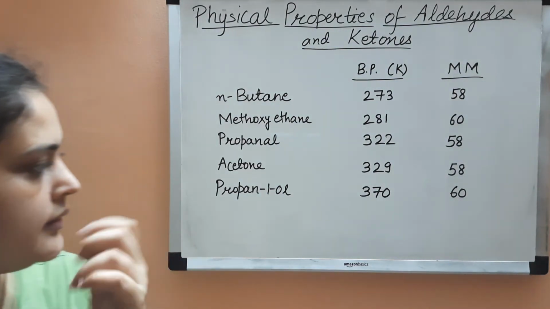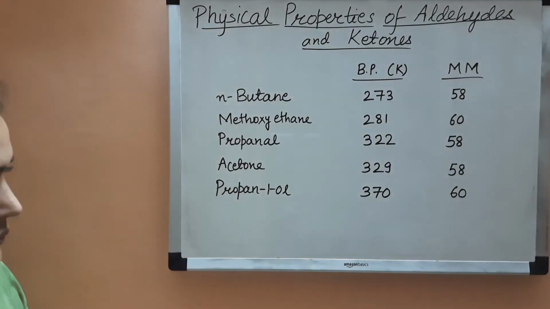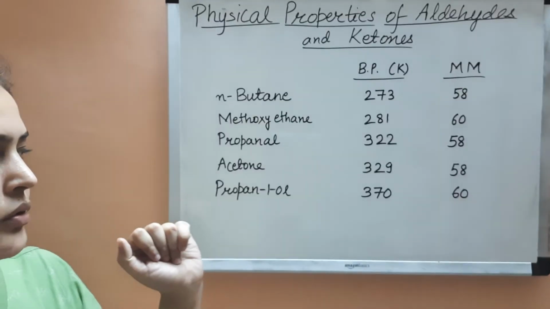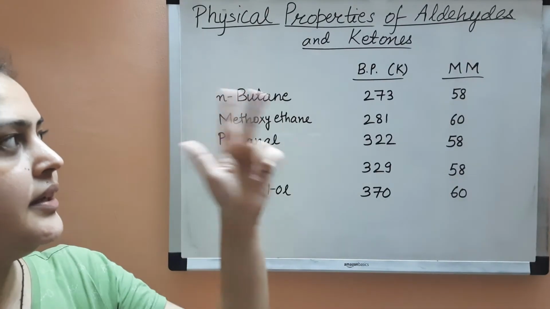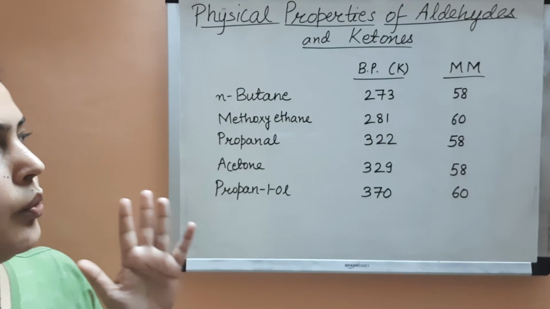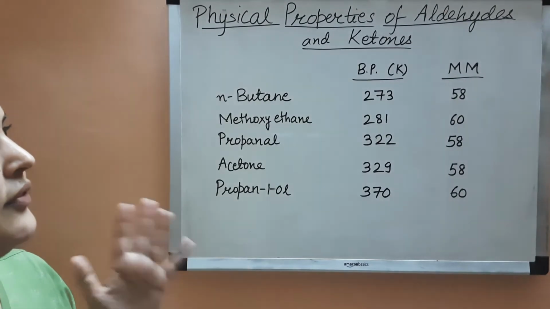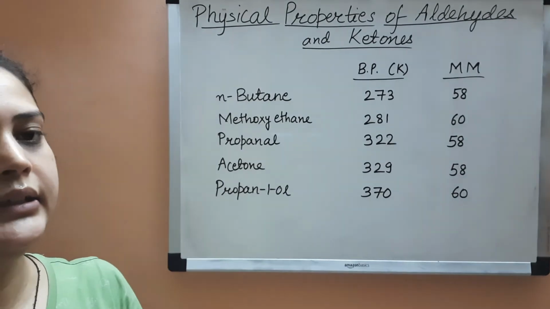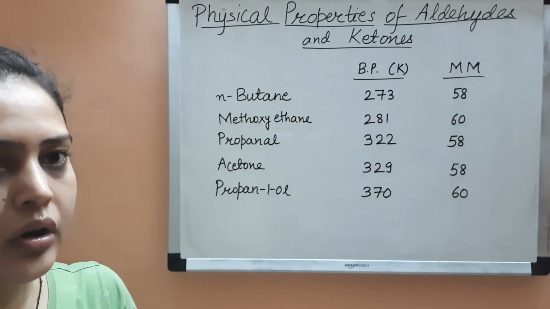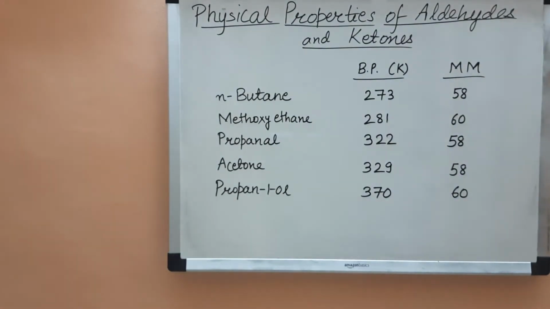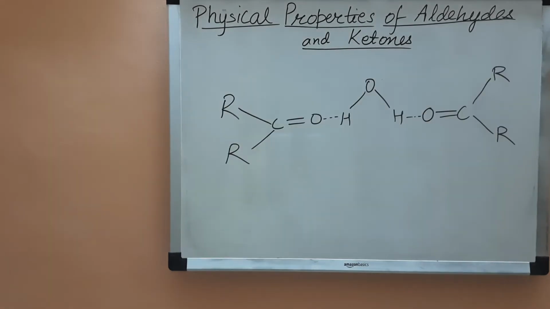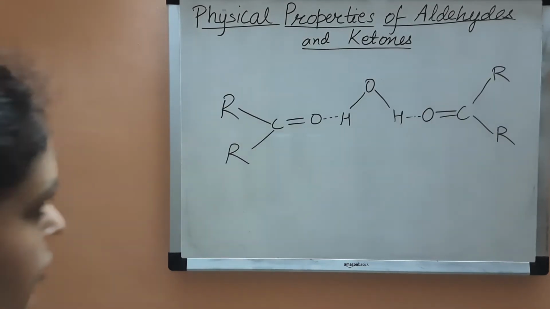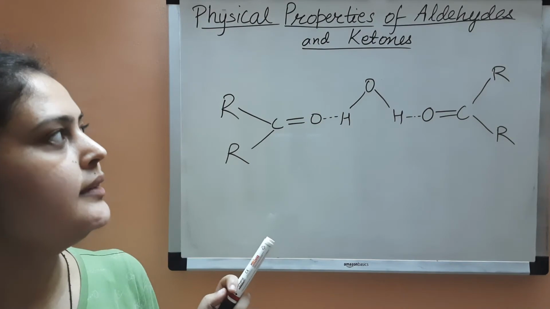The next physical property is solubility. What is the solubility of aldehydes and ketones in water and in ether? Ether here means organic solvents. So the next property is solubility.